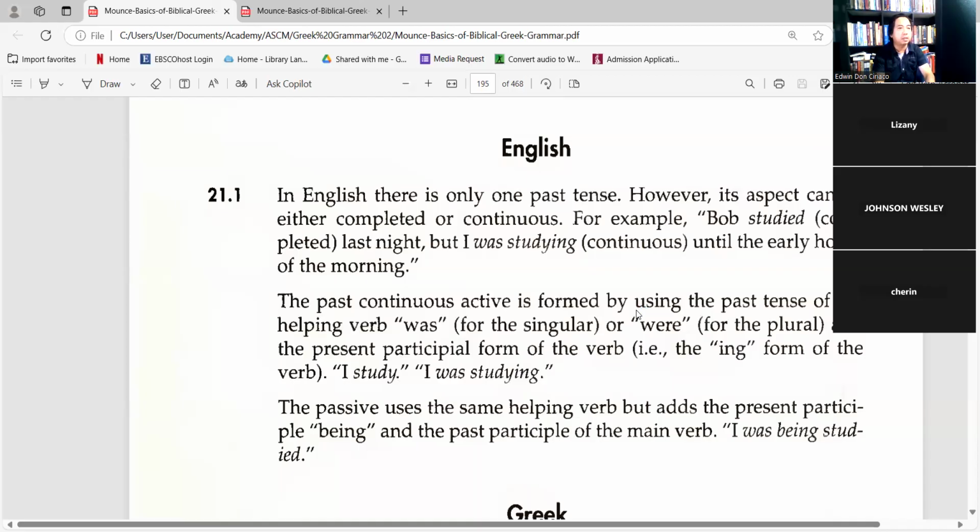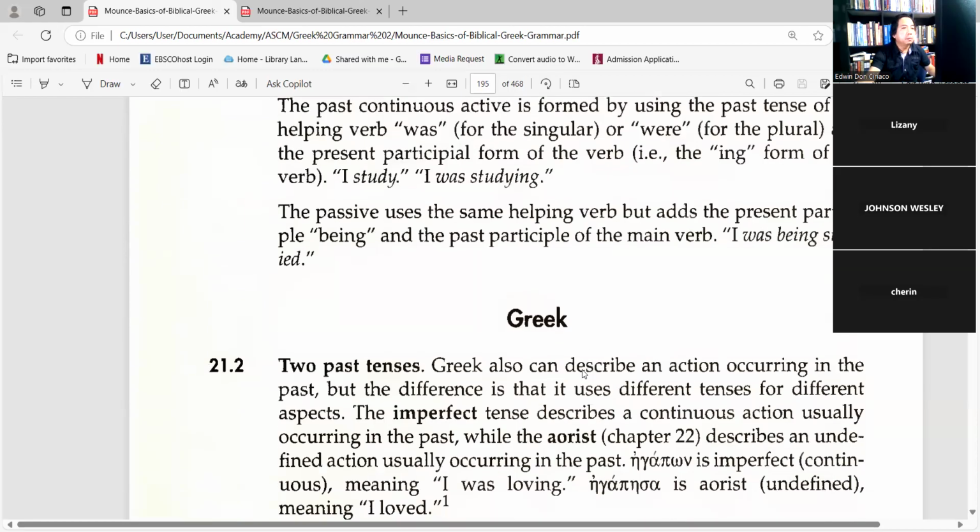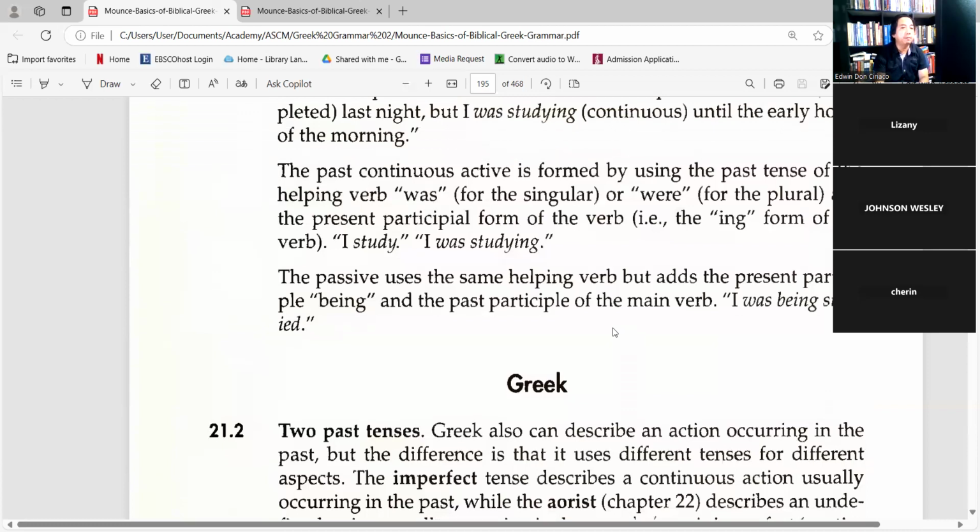So the past continuous active is formed by using the past tense of the helping verb was or were, and the present participial form of the verb with the ing, which is I was studying. The passive uses the same helping verb but adds the present participle being and the past participle of the main verb. I was being studied. So this is for the passive. Notice the addition of the participle being.